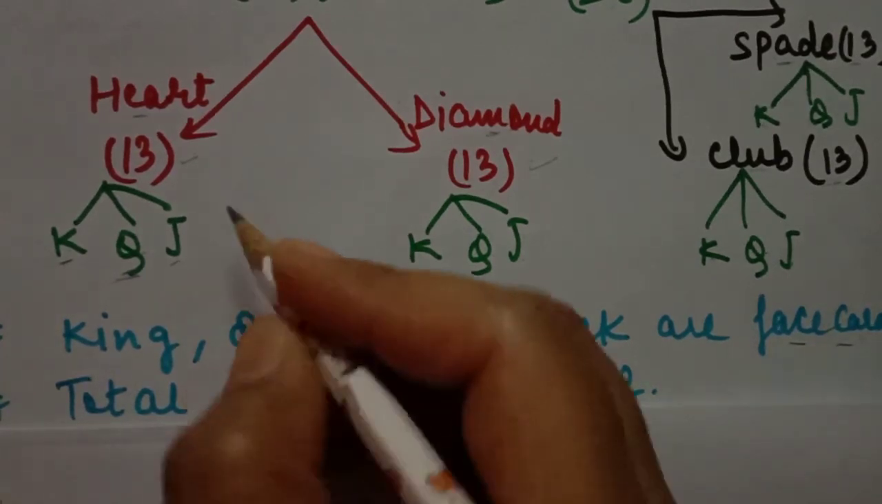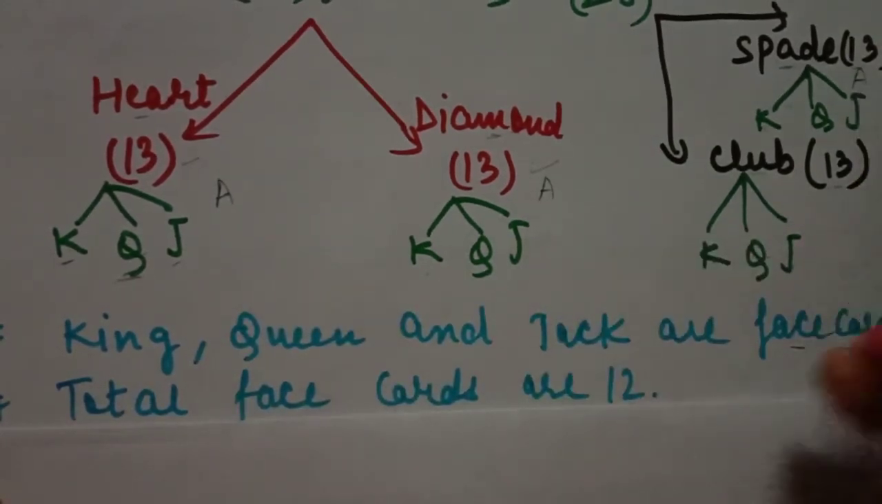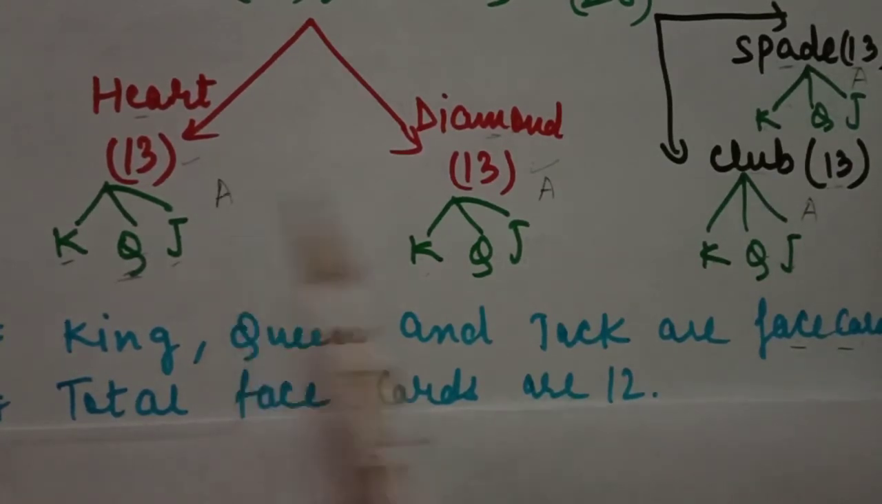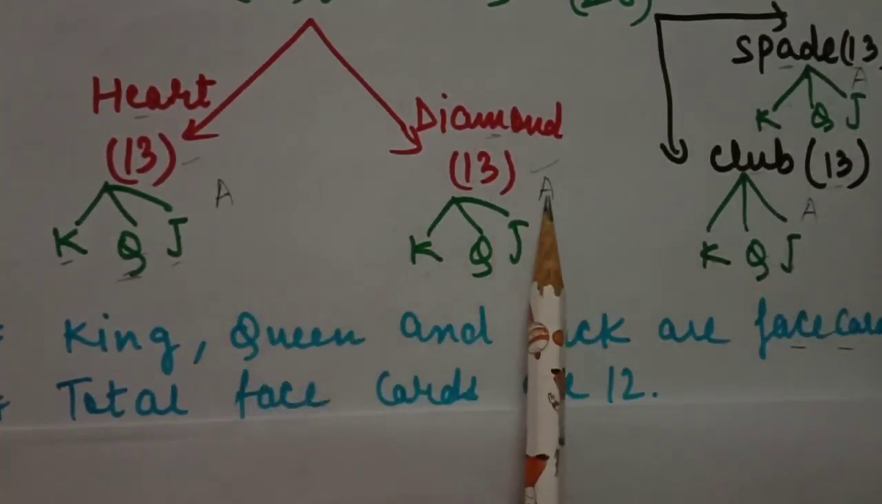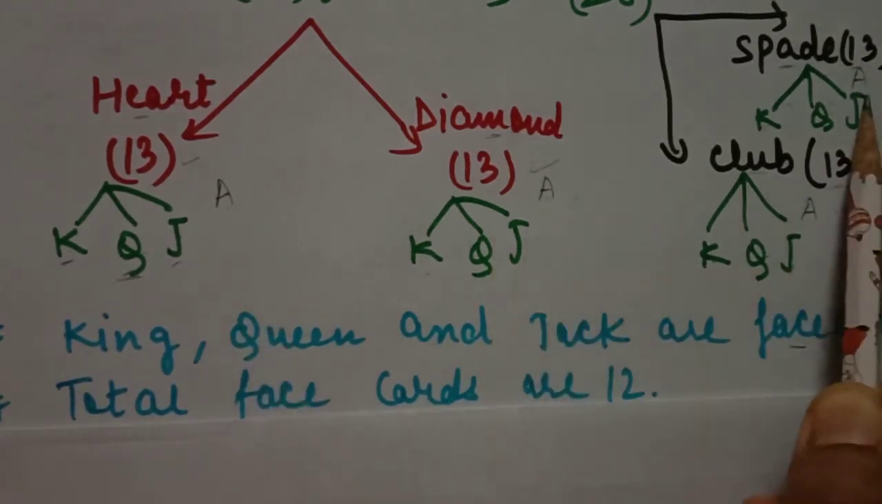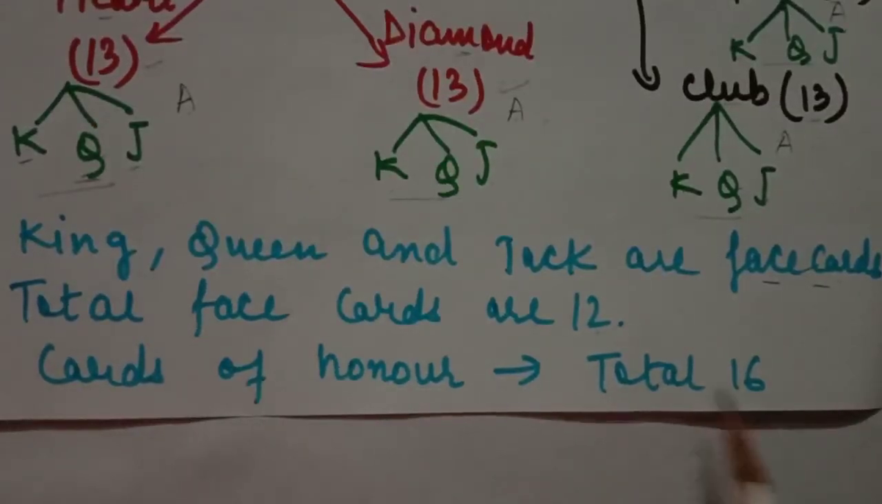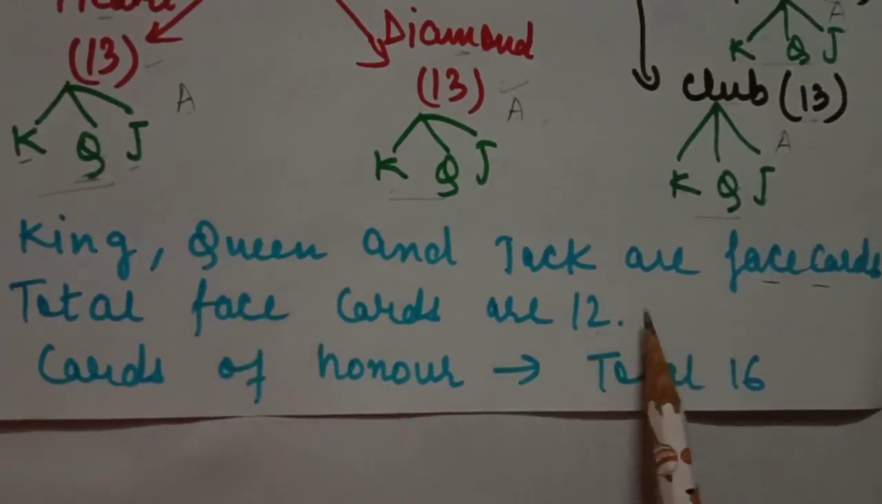Students, in each and every set we have an ace also, here also, here also, here also and here also. It means we have a total of 4 aces. 2 aces are red and 2 aces are black. So if we add these 4 aces to the set of 12 face cards, we call them cards of honor. What do we call them? Cards of honor. So students, cards of honor total 16. 12 face cards plus 4 aces are called cards of honor.